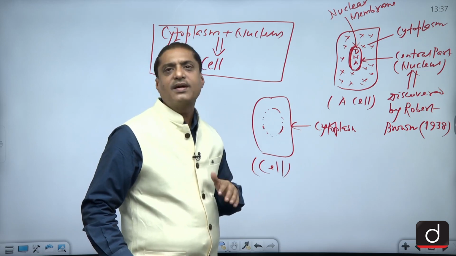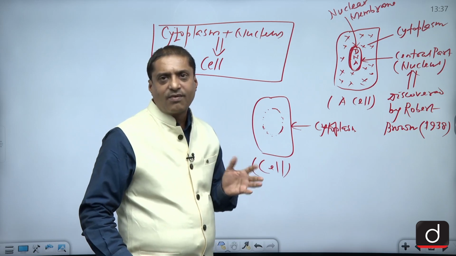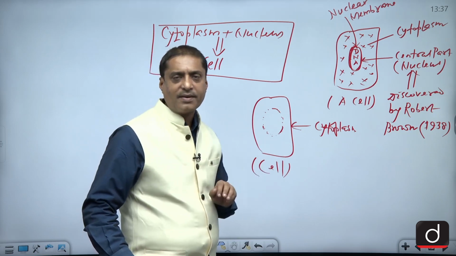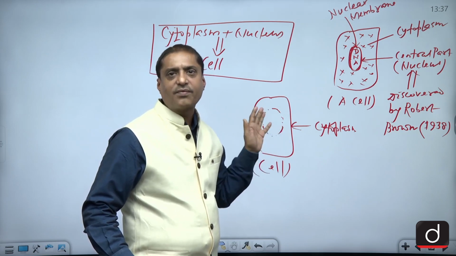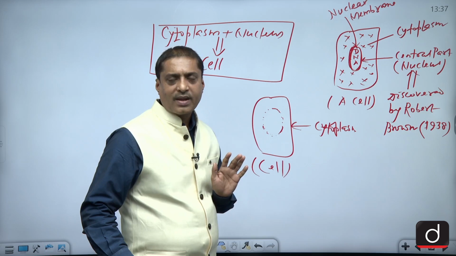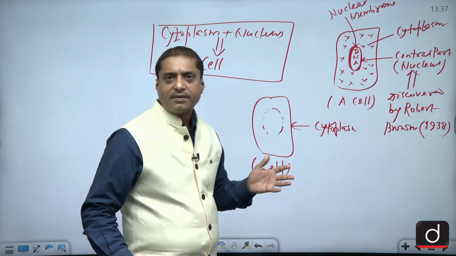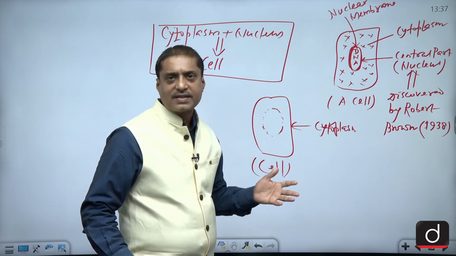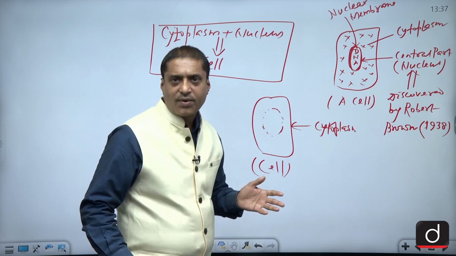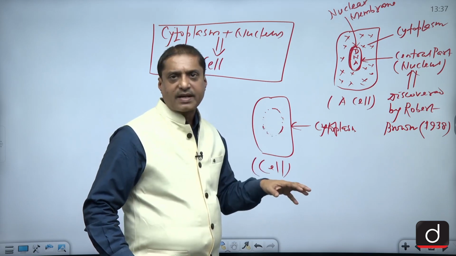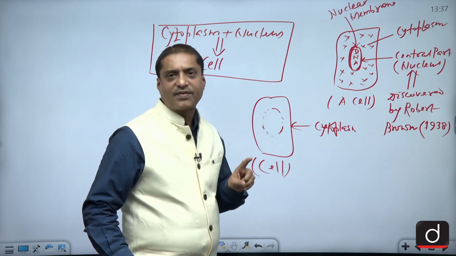As far as the prokaryotic organisms are concerned, remember 2 or 3 main characteristics are there. One, of course, is they don't have the nuclear membrane. And since they don't have the nuclear membrane, you cannot distinguish the kind of nucleus within the cell. But that doesn't mean that they don't have genetic material at all. Of course, genetic material will be there. Of course, DNA would be there. But remember, that would be floating in the cytoplasm only.